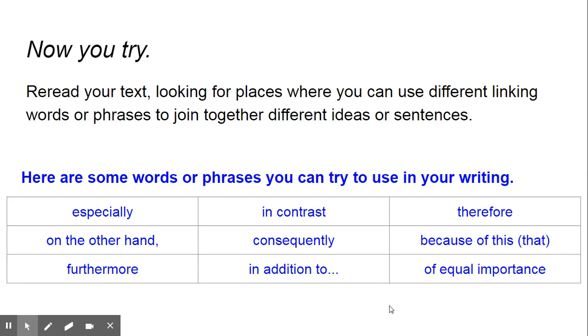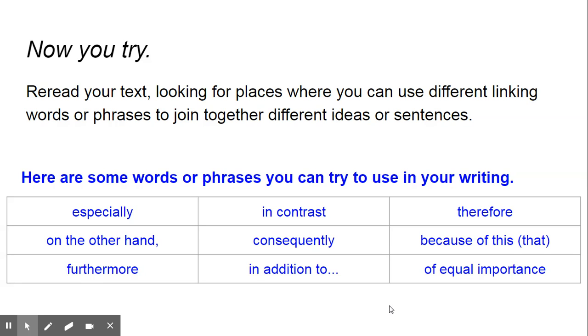And here are some words or phrases that you can try to use in your writing. We have ones we've talked about: especially, in contrast, therefore, on the other hand, and consequently. But we also have other ones we haven't discussed: because of this or because of that. Furthermore, which really means the same as in addition to. And the last one you might want to try is of equal importance, showing that two things are equal.